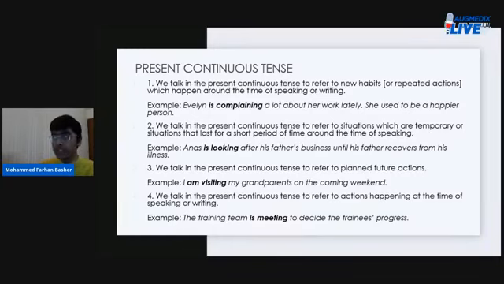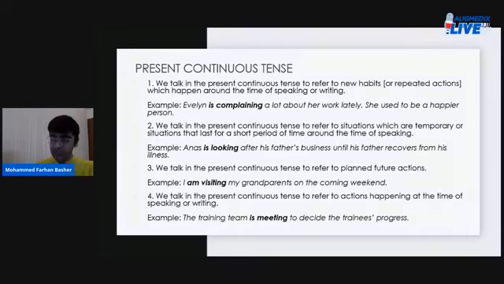So you can say this is a new habit, right? Something that has been happening for maybe a week, for maybe a month, right? So something that has been happening recently. So to refer to new habits or repeated actions which happen around the time of speaking or writing, we can use the present continuous tense.